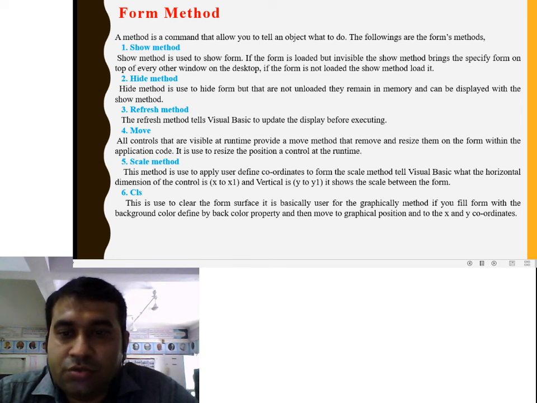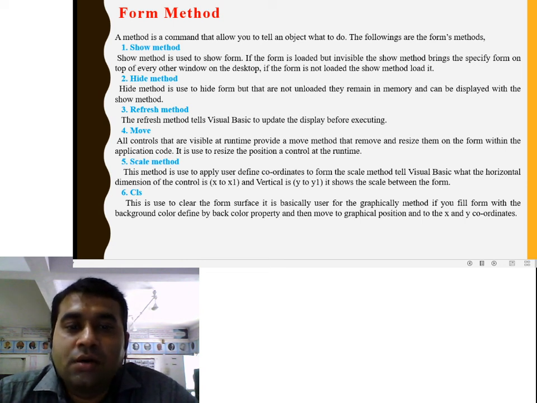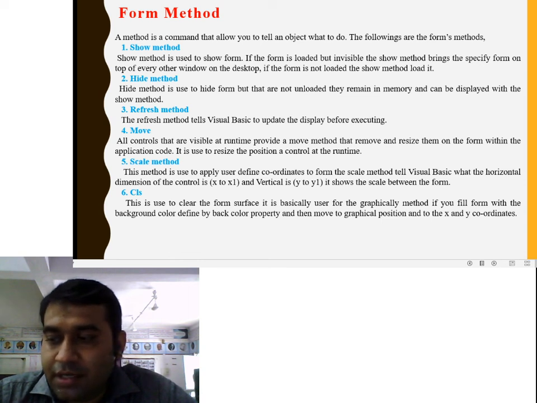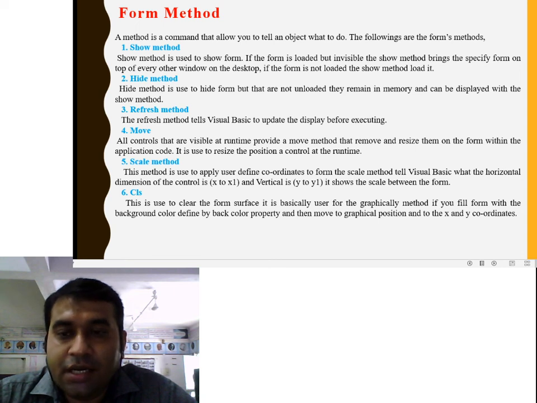Next is the CLS method. This is used to clear the form surface. It is basically used for graphics methods. It fills the form with the background color defined by the back color property and then moves to the graphical position at the x and y coordinate. CLS clears all graphics and text from the form and does not clear any object.